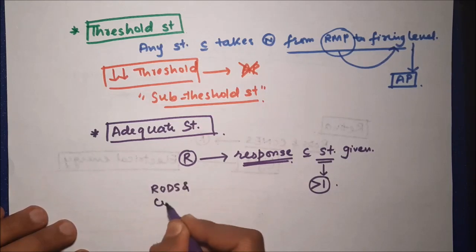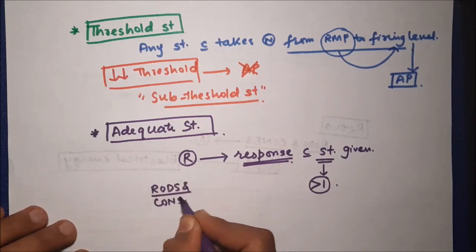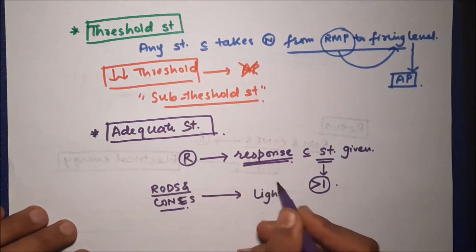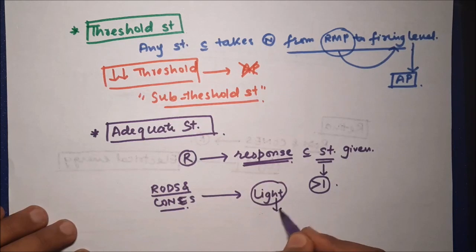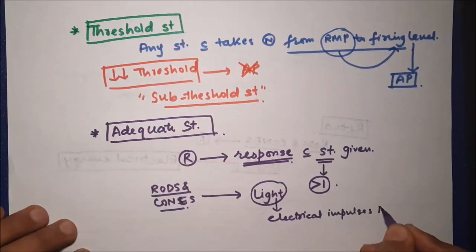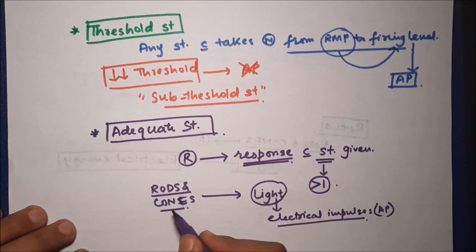For example, let's take the example of rods and cones in our retina. As we all know, these receptors are sensitive to light. So once light falls on them, it produces electrical impulses which result in a response. Electrical impulses produce the response, that is vision. Action potential is being generated.